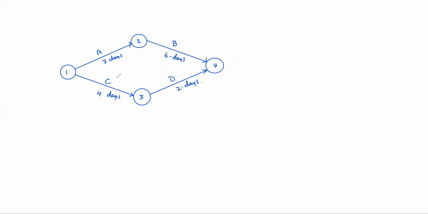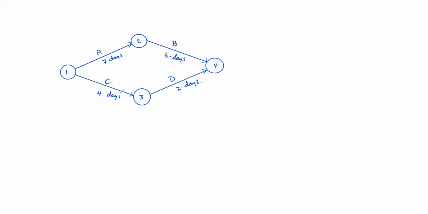A and C activities. Suppose you see A and B, or C and D. B activity cannot be started until completion of A activity. Similarly, D activity cannot be started until completion of C activity. So dependency is there.